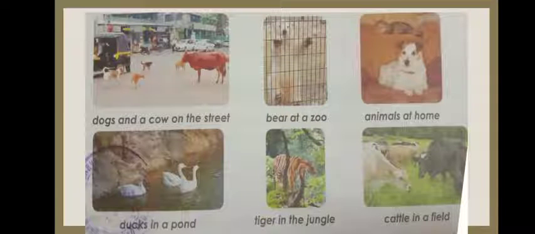Dogs and a cow on the street. Can you see animals on street? Bear at a zoo. Animals at home. Animals at home are also called pet animals. Ducks in a pond, tiger in the jungle, cattle in a field.